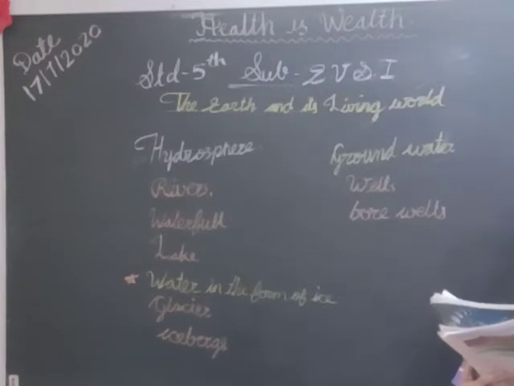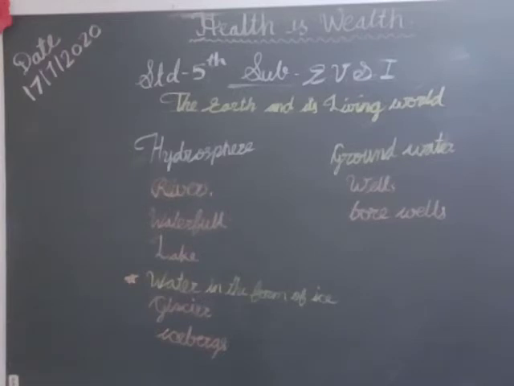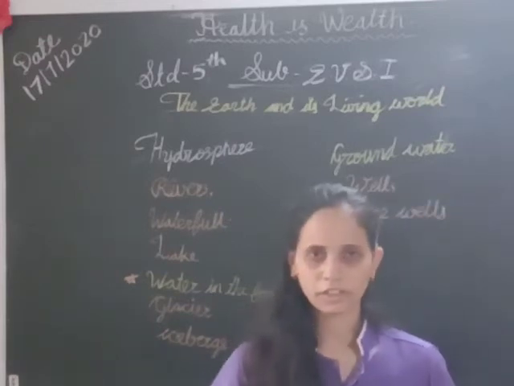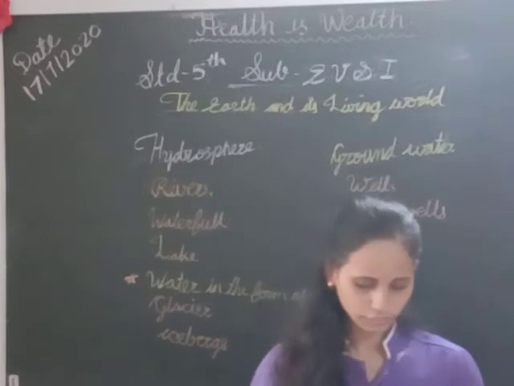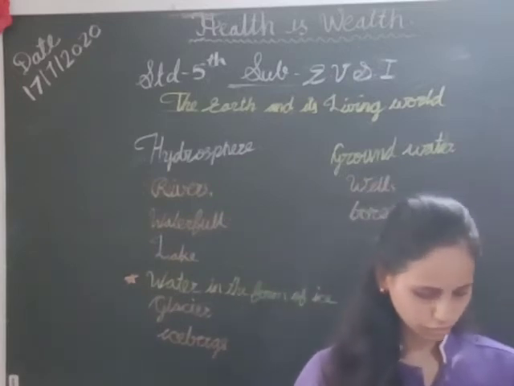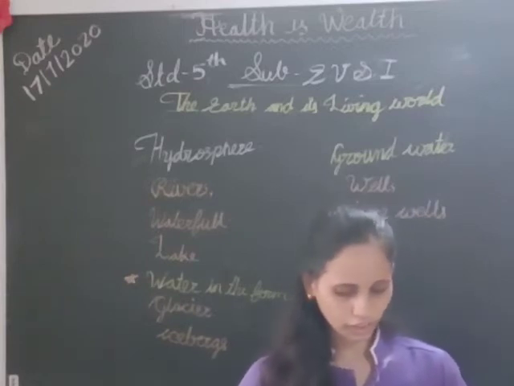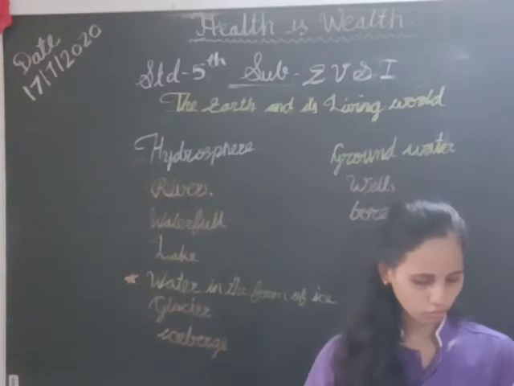There are also huge blocks of ice floating in the ocean. They are called icebergs. Next we will see groundwater. Besides the water bodies on the earth's surface, there is a lot of water stored in the underground layer.